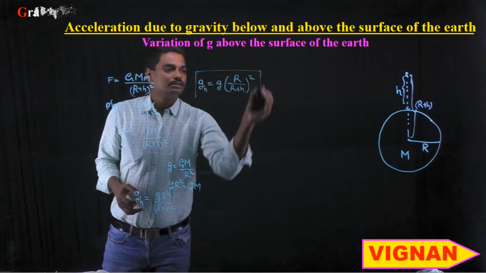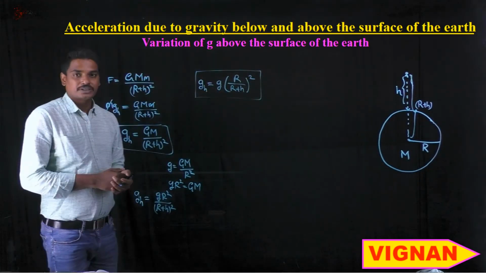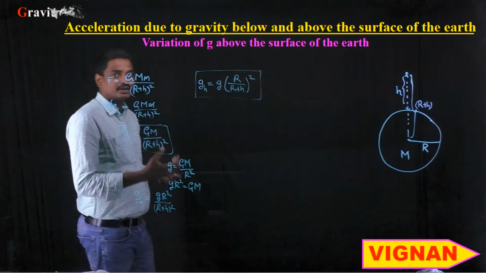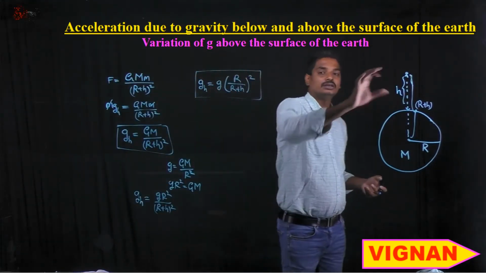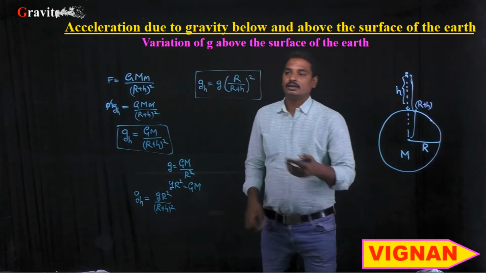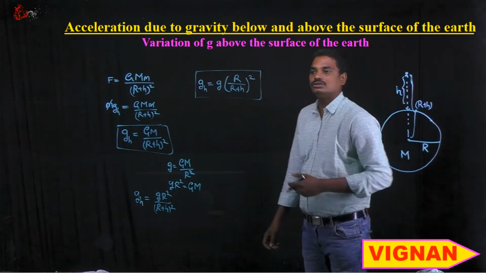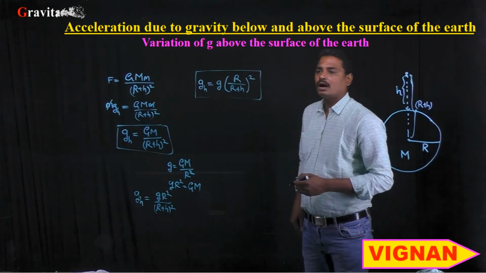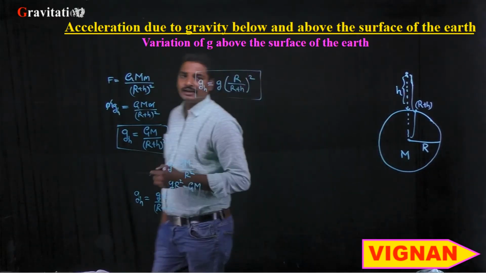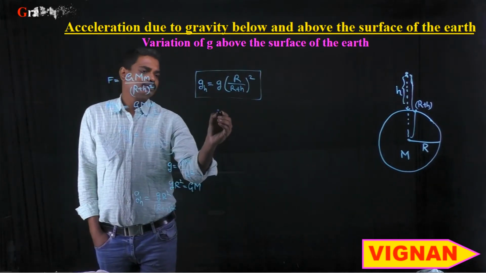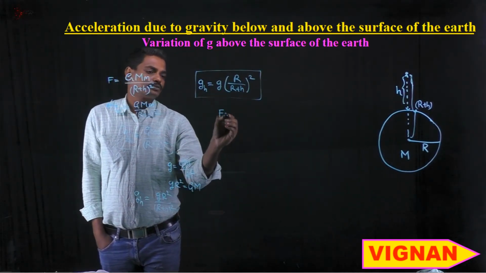So this is another expression for the acceleration due to gravity of the planet at a height h from the surface of the planet, which can be written as gh is equal to g into R by R plus h whole square. Right, now let us see what will be the expression for smaller heights.